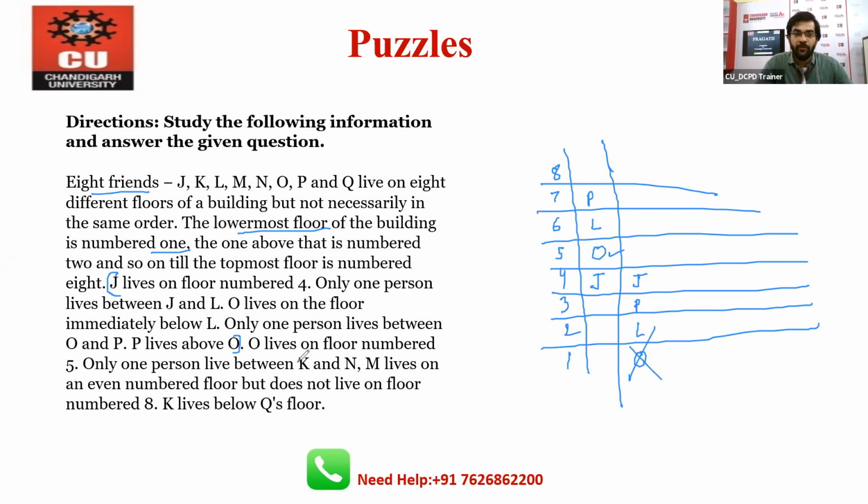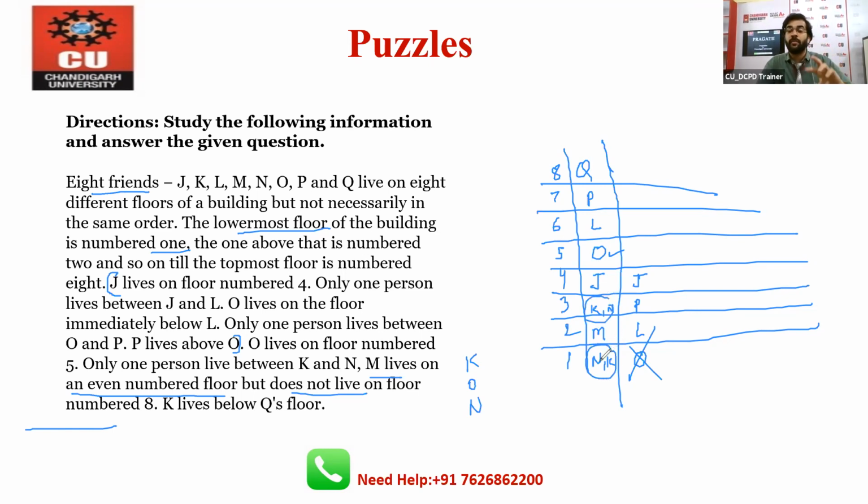Only one person lives between K and N, but right now we don't know where K is and where N is. Now M lives on an even numbered floor, but does not live on floor number 8, so definitely M will come here. And K lives below Q's floor, so definitely Q will come here, because between K and N there is one. But right now we are not sure where K will come and where N will come.